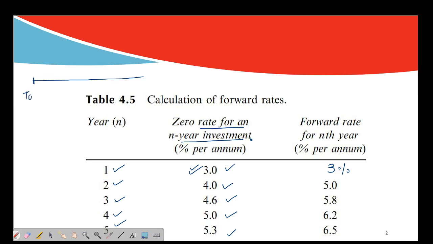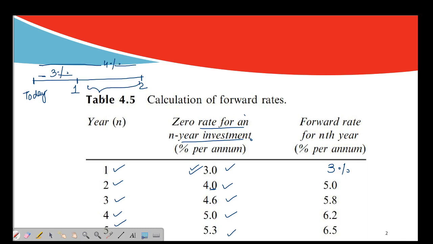And for the second year, I am again drawing the timeline. This is today, this is after year 1, this is year 2. Here it is 3%, and as per the question, just think about this part only. It is 4%. But the thing is, you want this interest rate. Now how will you calculate it?